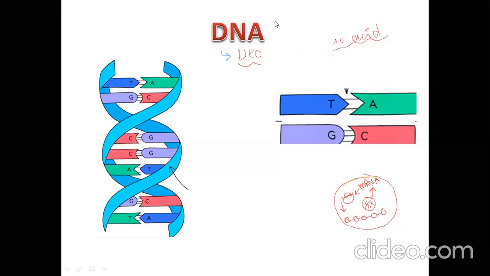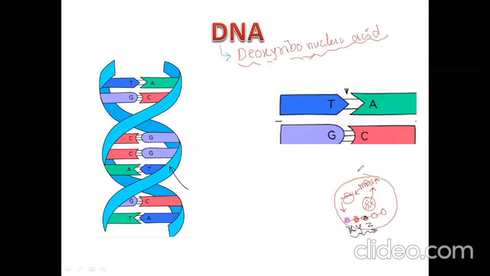See, if I tell you this is amino acid X, this one is amino acid Y, this one is amino acid Z, so the sequence is XYZ. This sequence code is given by whom? By DNA. That information is brought by messenger RNA to the cytoplasm, and on the basis of that information, this protein will form.